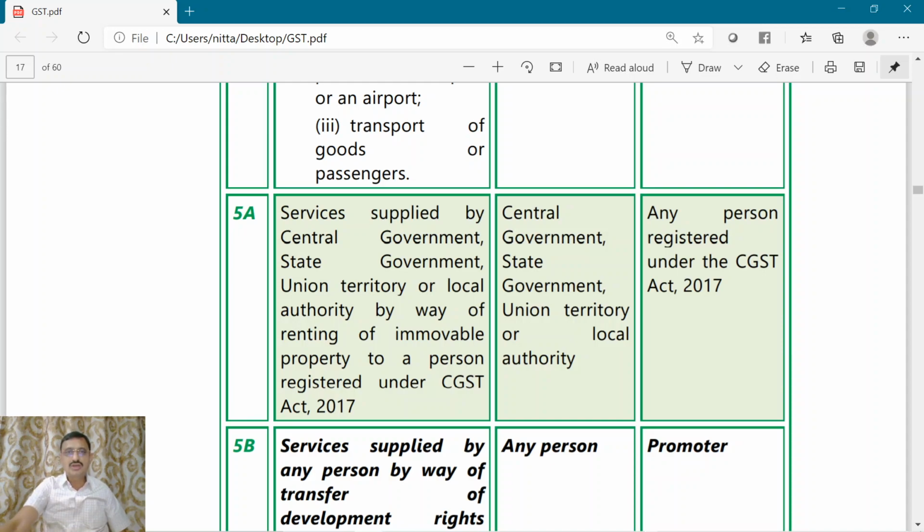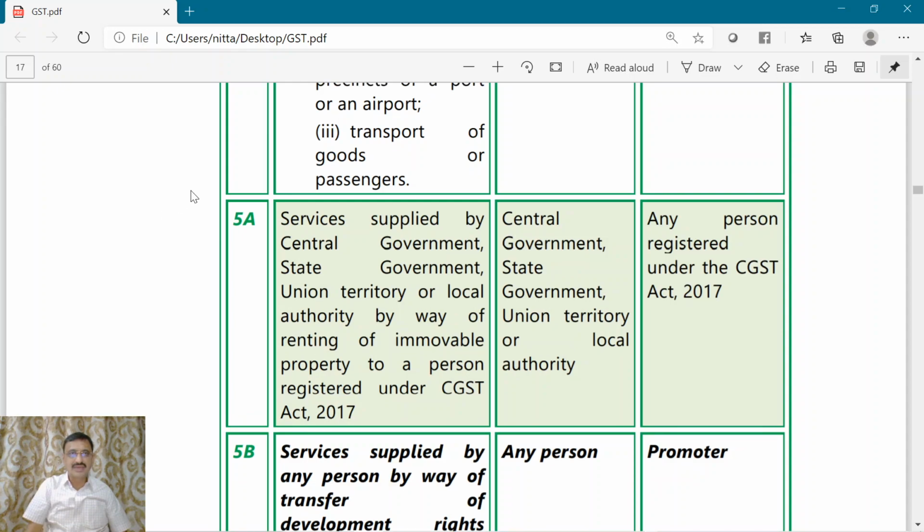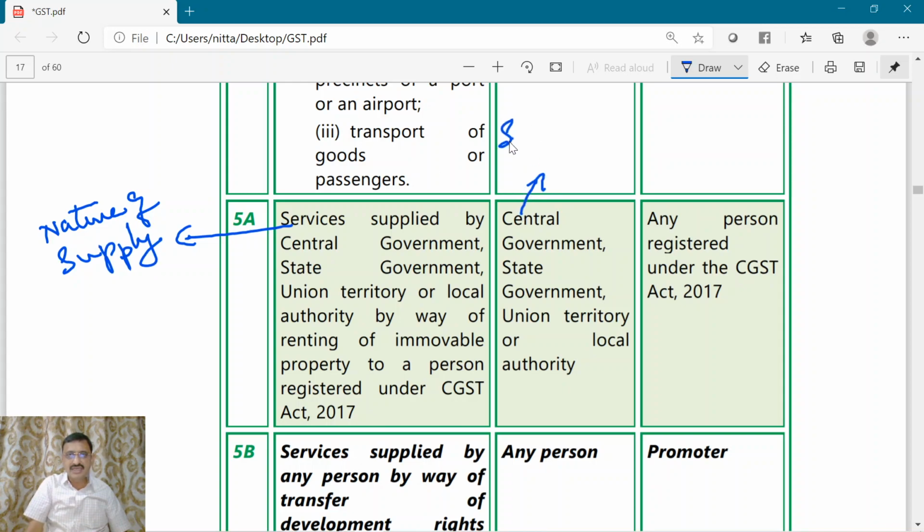Now the first column is with regard to the nature of supply. This column is nature of supply. Now this column is the supplier. This column is the recipient.